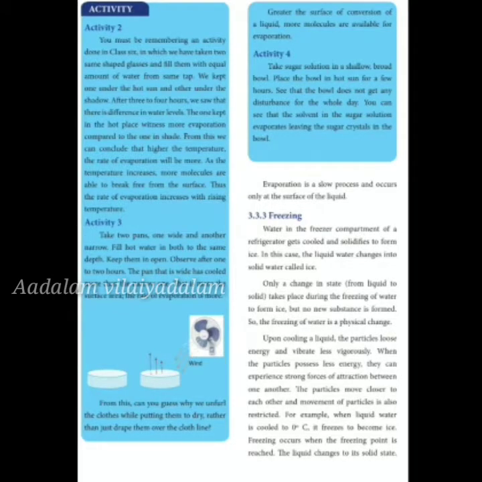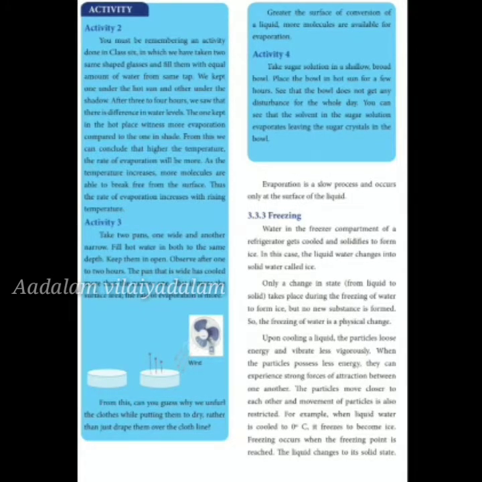Activity 4. Take sugar solution in a shallow, broad bowl. Place the bowl in the hot sun for a few hours. See that the bowl does not get any disturbance for the whole day. You can see that the solvent in the sugar solution evaporates, leaving the sugar crystals in the bowl. This is the same process we use to separate salt from seawater. Salt is separated from the water using evaporation. Evaporation is a slow process and occurs only at the surface of the liquid.